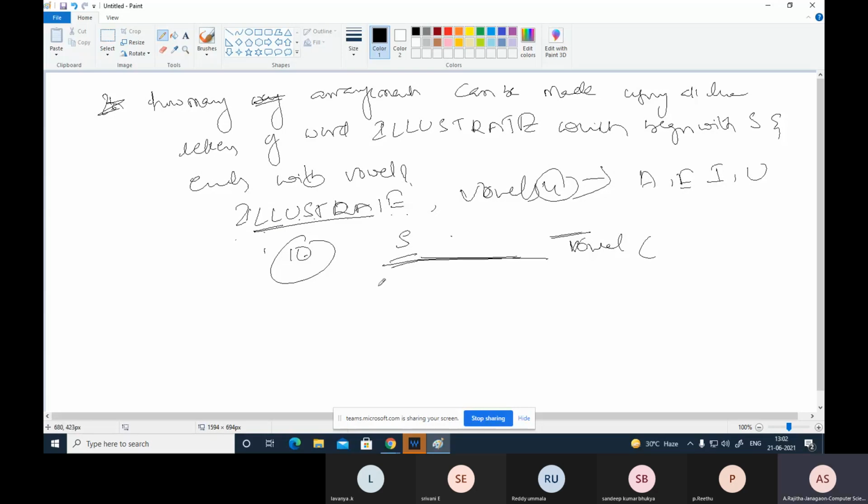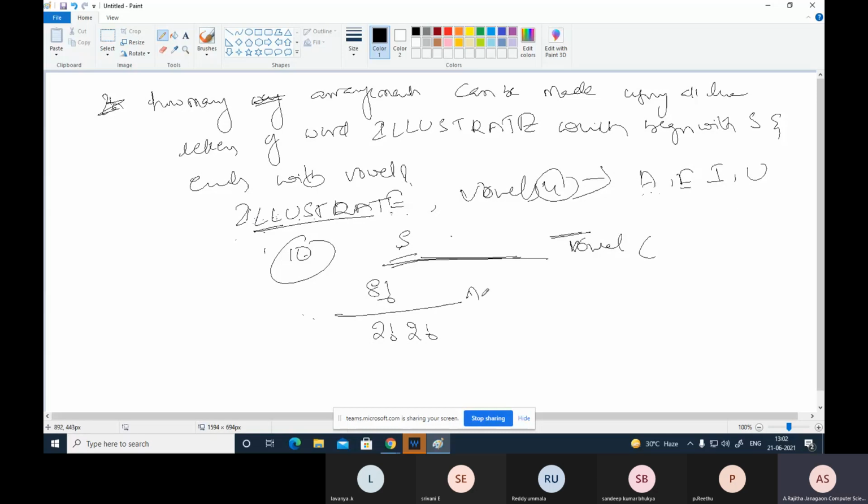That is, total arrangements are 8. In that, L is repeated and T is also repeated. So now 2 factorial and 2 factorial. The first letter is S, and the last letter is one of these vowels.